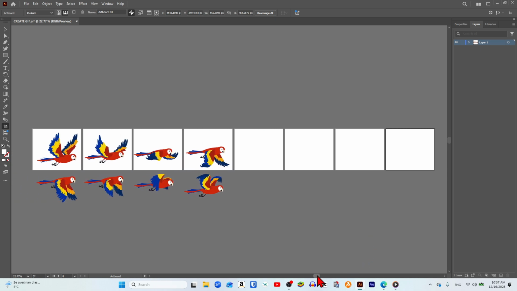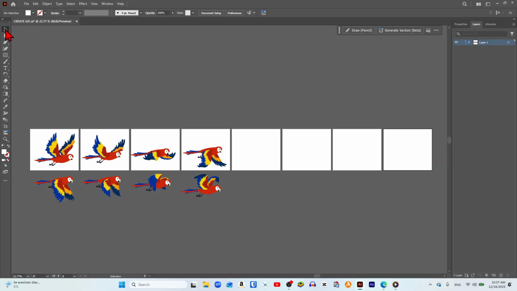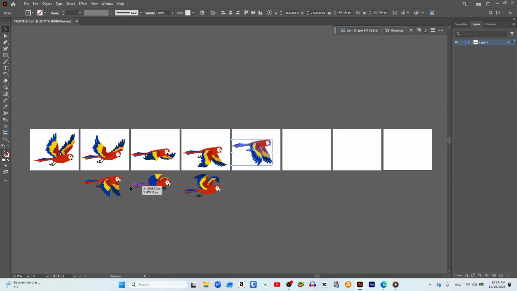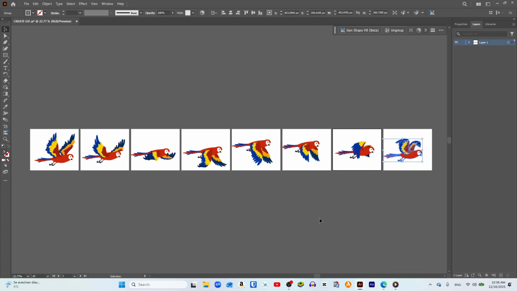Next, on the left toolbar, we click on the regular selection tool, and we begin placing each object onto its own artboard. After doing that, it is extremely important that all the objects are centered in their corresponding artboard. To achieve this, we click on the first object, and in the top bar of the page, we click on this icon, which is the one for horizontal alignment. And then we click on this other icon, which is the one for vertical alignment.